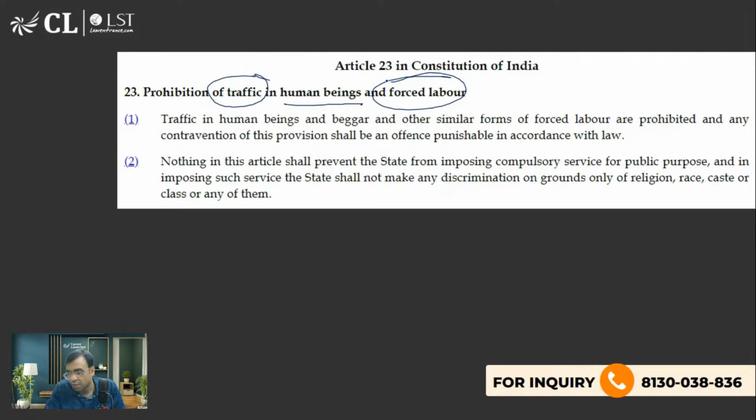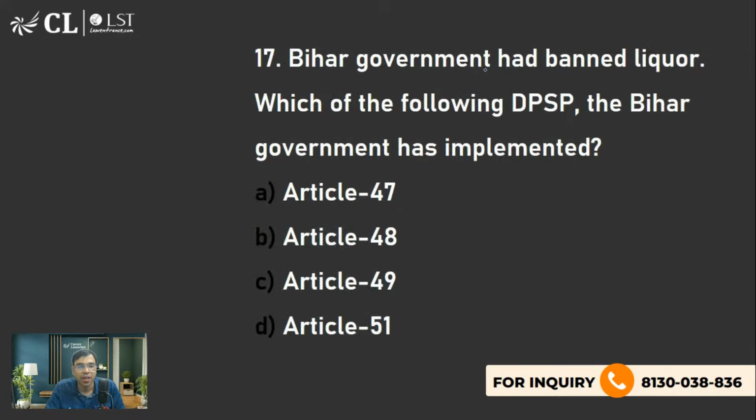Parth, Siddhivesh, you all are right. Traffic in human beings and begar and other similar forms of forced labor are prohibited, and any contravention of this shall be an offense punishable in accordance with the law. That's what you should be knowing.